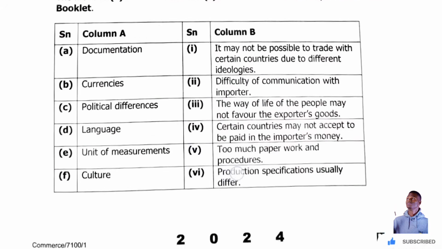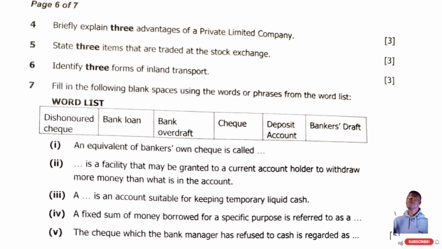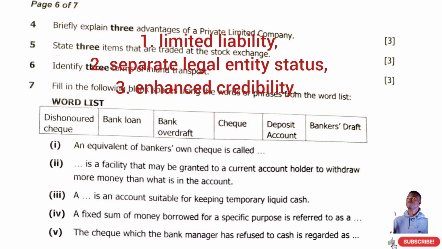Question 3. Briefly explain 3 advantages of a private limited company. This is direct and simple and straightforward. So an advantage of a private limited company is that it is easier to raise capital through the sale of what? Shares. Okay. Remember, it's one of the functions of the Lusaka Stock Exchange to help private limited companies raise what? Capital. It's easier to raise capital through the sale of shares.